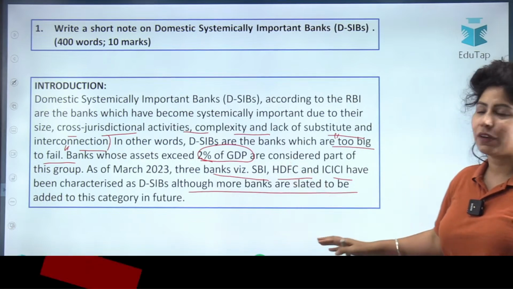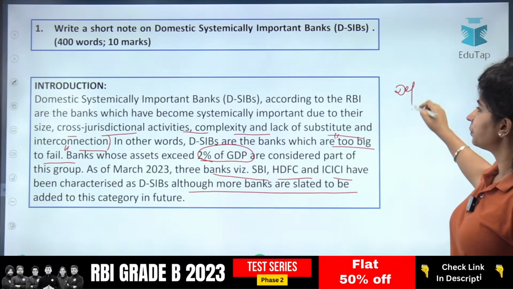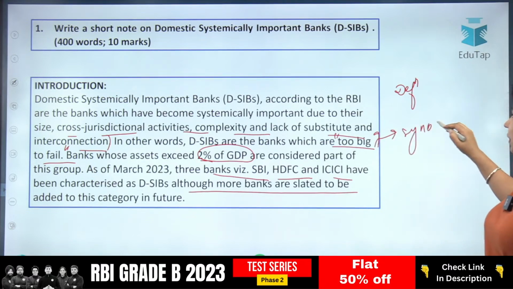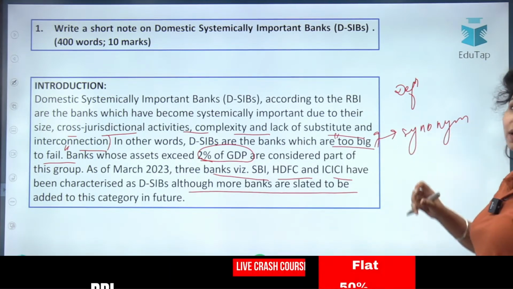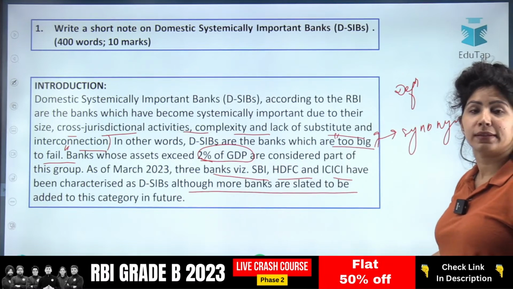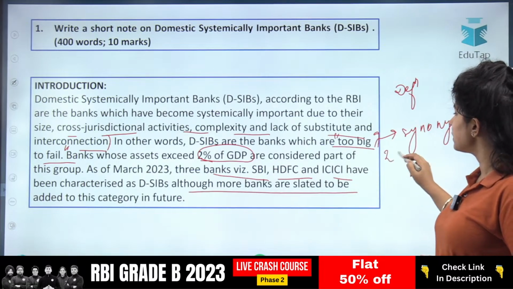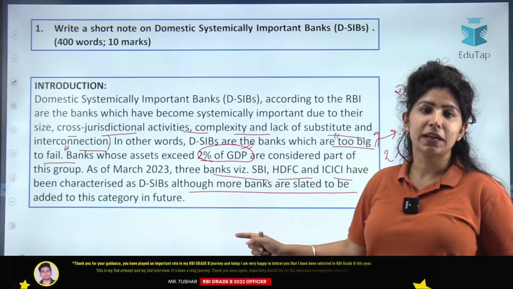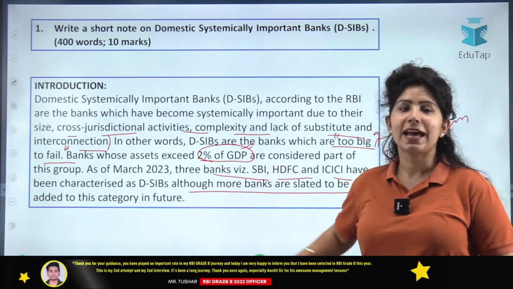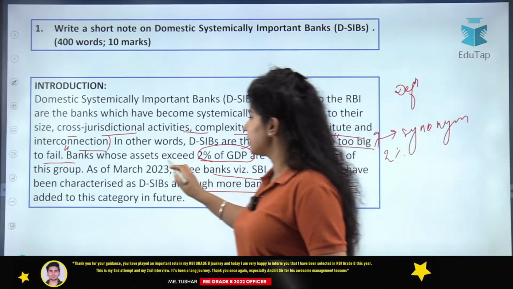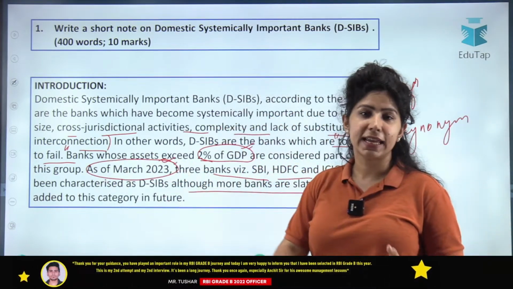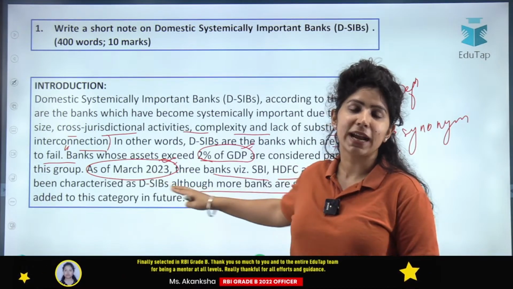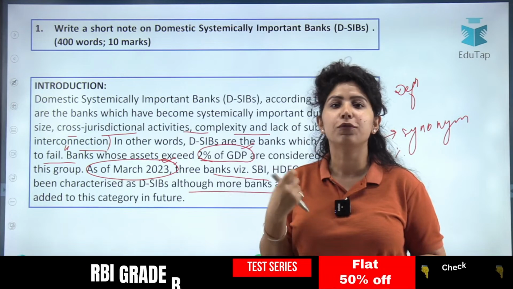Alright, so what we've done? Definition. Then we talked about a synonymical term for them, too big to fail. Finally, we gave the 2% GDP criteria for classifying them, and then we ended up talking about how, as of March 2023, RBI gave us this classification. When you write this date, your answer appears more informed.